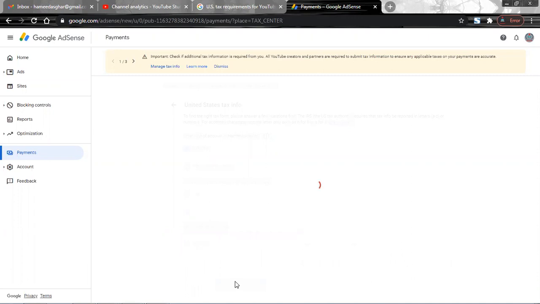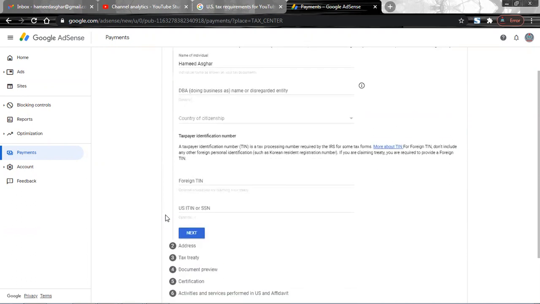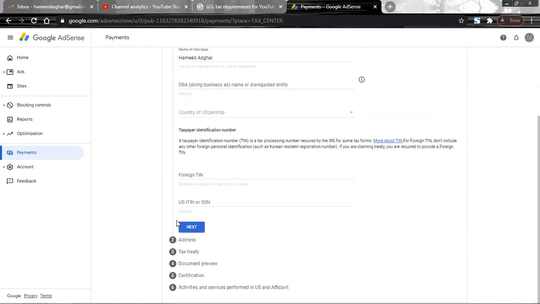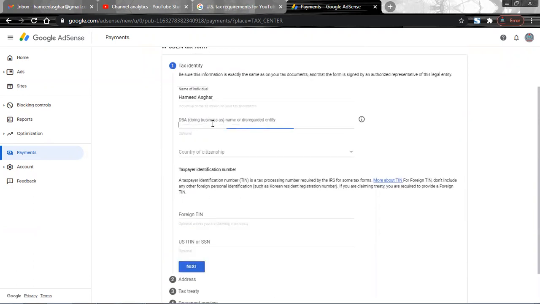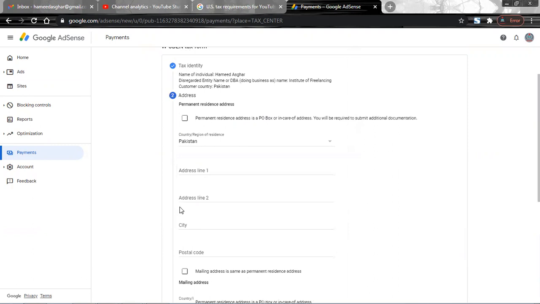While clicking upon this link, a new page appears, which will ask some questions, but there will be additional information that becomes optional. For example, the US ITIN is now optional, and this foreign TIN is also optional. In this case, you have to put in your business name here, that is Institute of Freelancing, and the country of citizenship, that is Pakistan. Now we click on next, and it will redirect us to something new.